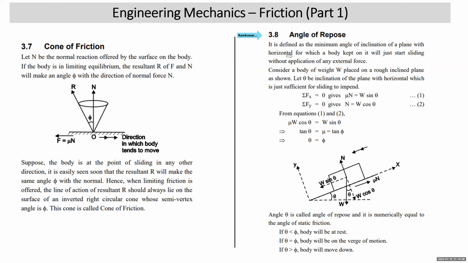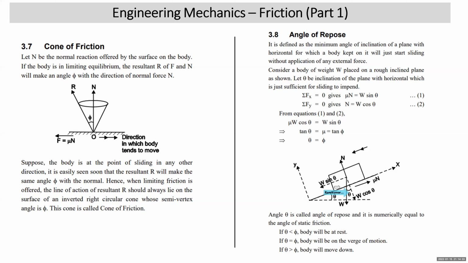So for that case, I have drawn the free body diagram here. You can see that this is the block resting on inclined plane, weight is vertically down. Inclination of the plane is theta with the horizontal. You know that from the previous chapter of equilibrium, we learned that if the plane is making angle theta with horizontal, normal reaction will make angle theta with vertical. So this angle is theta, this will be theta. All right.